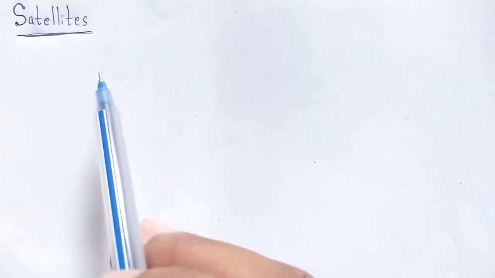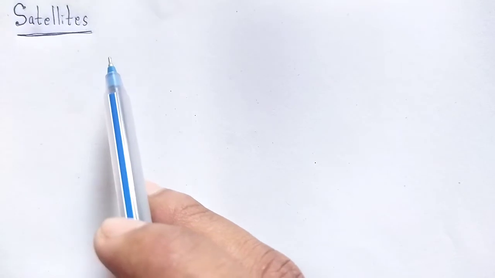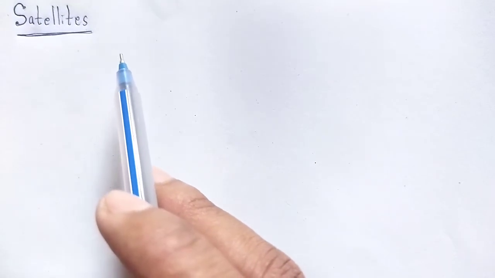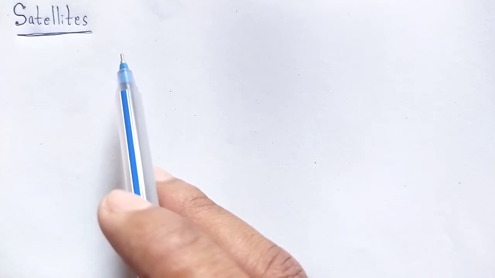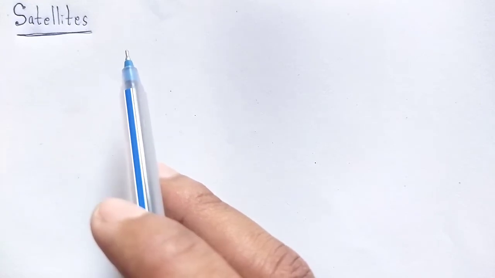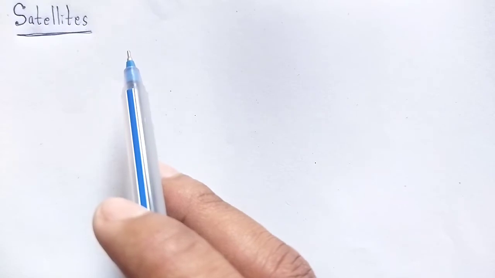What is a satellite? Satellites may be natural or artificial. The Earth has its own natural satellite, as you know, that is the moon.